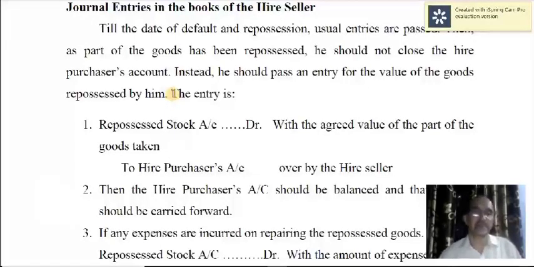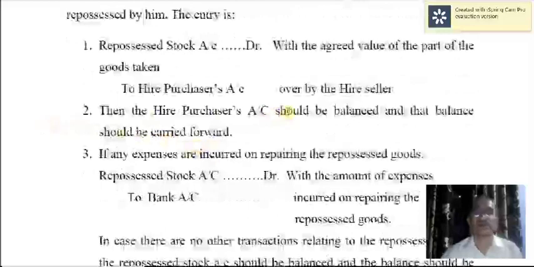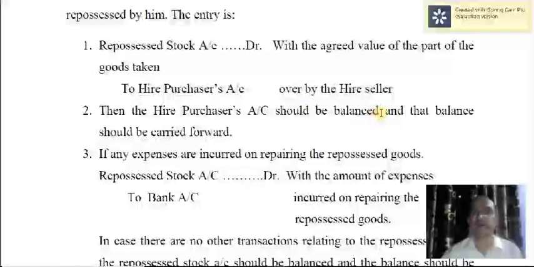So here, the entry for taking over part of the goods sold, repossessed stock account debtor to hire purchaser's account. Then the hire purchaser's account should be balanced and the balance should be carried forward.